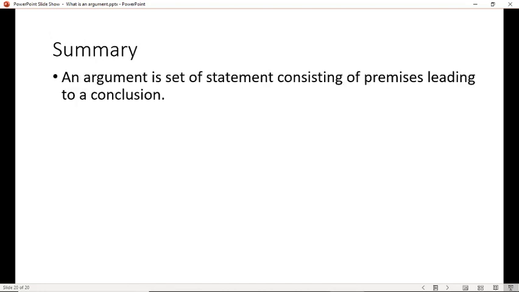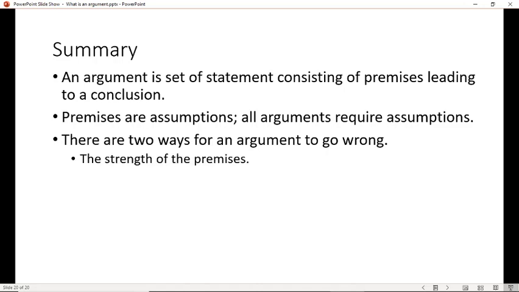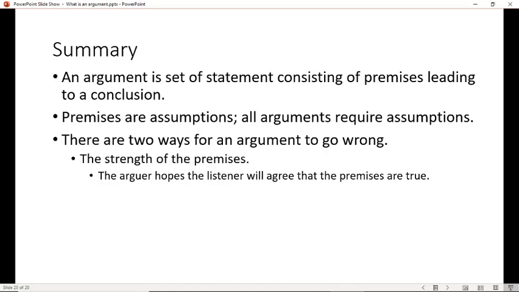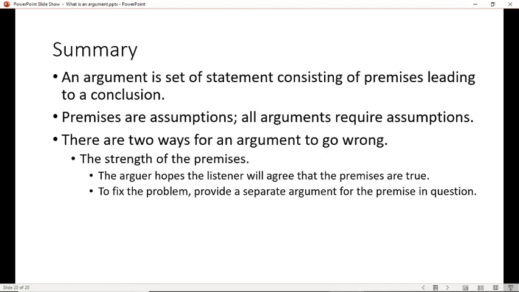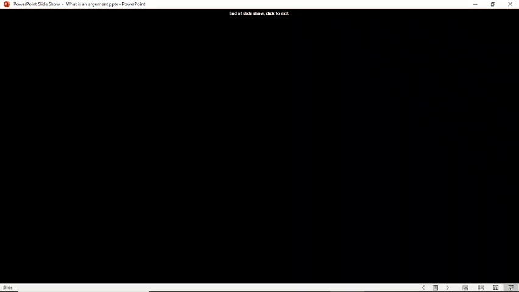Okay, so here's our summary. An argument is a set of statements, consisting of premises leading to a conclusion. Premises are assumptions. All arguments require assumptions. There are 2 ways for an argument to go wrong. One is the strength of the premises. The arguer hopes the listener will agree that the premises are true, and if he doesn't, then to fix the problem, you may have to provide a separate argument for the premise in question. And the validity of the argument. The arguer hopes that if the listener accepts the premises, he'll agree the conclusion must be true also. To fix that problem, you're going to have to look for some unstated premises and figure out what they should have been. Okay, that's that.